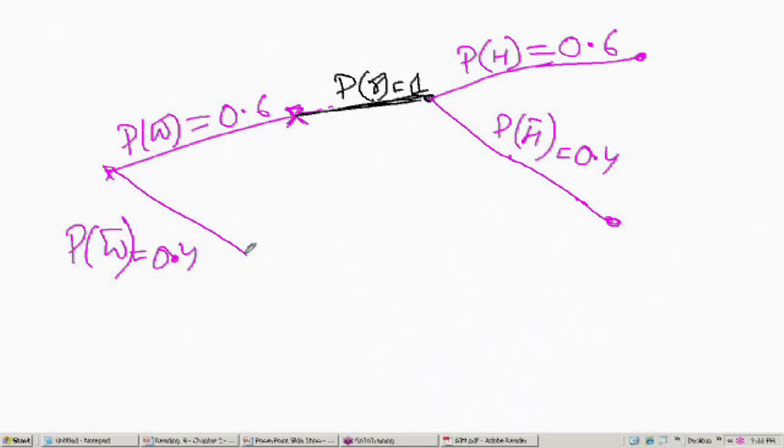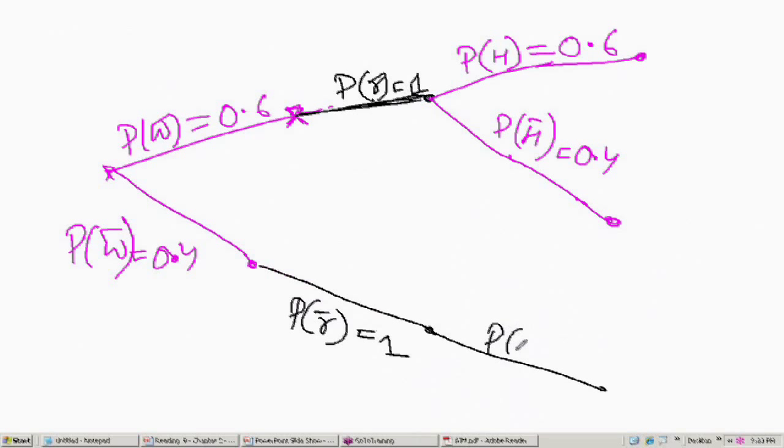Now take the case when the wife did not receive the letter. Will she respond? If she did not receive the letter, she will not know about it, so the probability that she did not give a response is 1. And when she did not respond, obviously the husband will not get the letter, so the probability that the husband will not get a letter is 1. All of these are conditional probabilities. Can I say that this is what the tree diagram will look like?